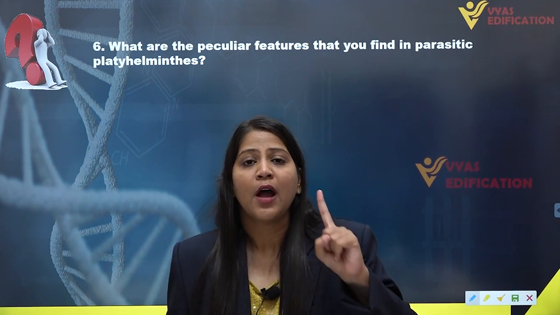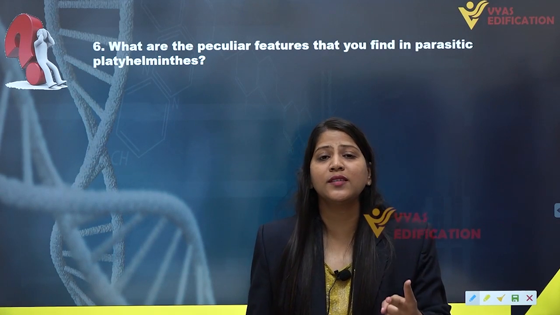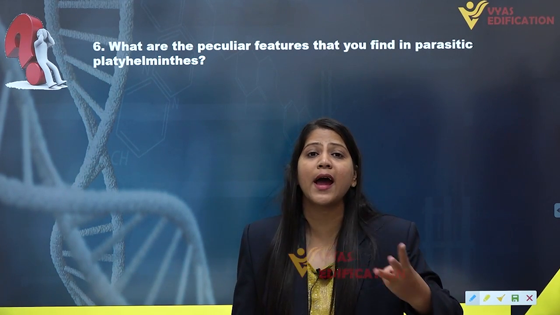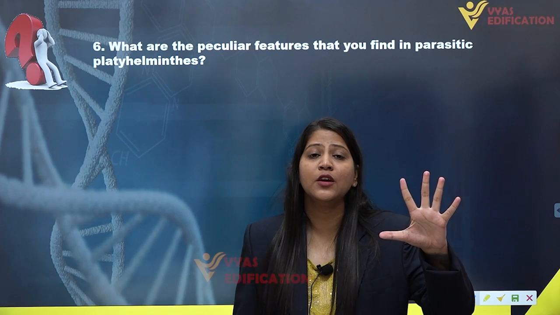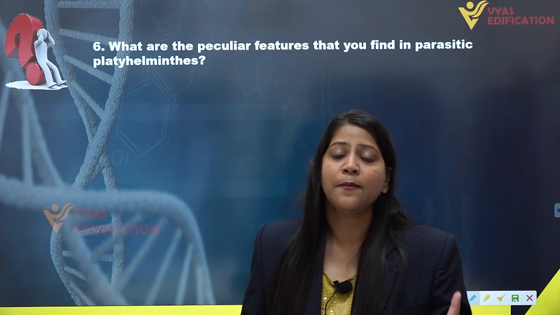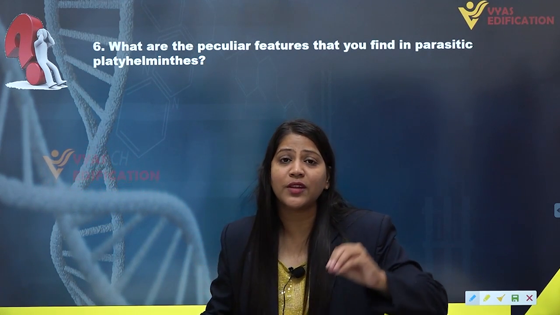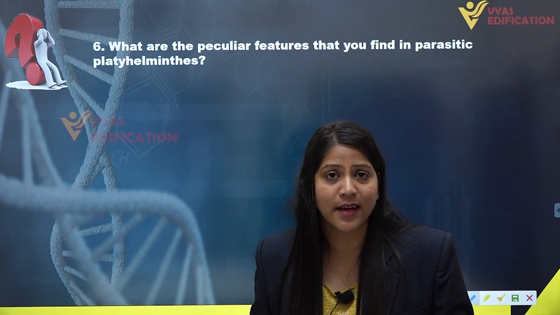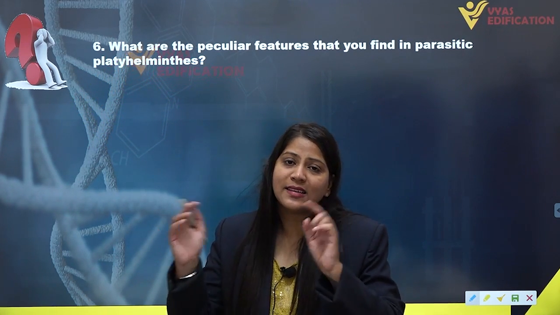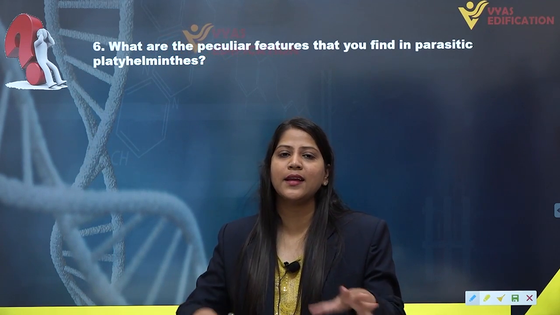Also they have hooks and suckers for the attachment to the body of the host. Host is the organism or any animal inside which they are living as a parasite. Host is an organism or any animal inside which any parasite is living to get its nutrition.